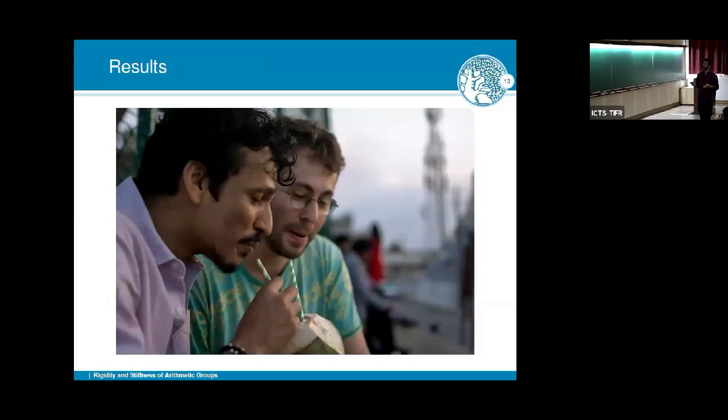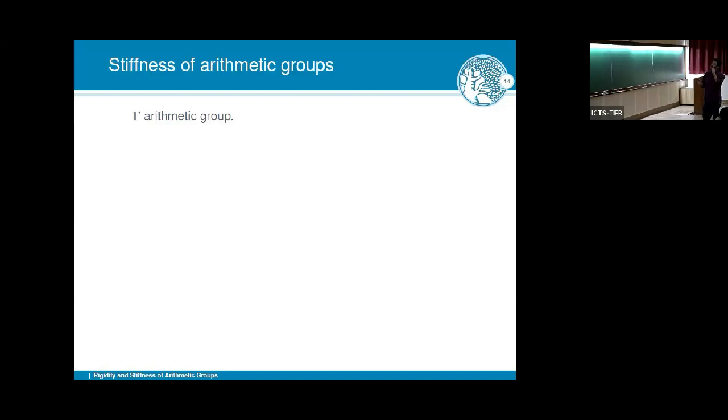So now it's time for results. The first result is about a general statement about arithmetic groups, about the dynamics of arithmetic groups. So you have an arithmetic group gamma. I'll denote by rad gamma the radical of gamma. Now you can take any definition you have in mind for radical, the theorem will be okay. So the amenable radical is like the strongest form, but you can take the solvable, unipotent, whatever.